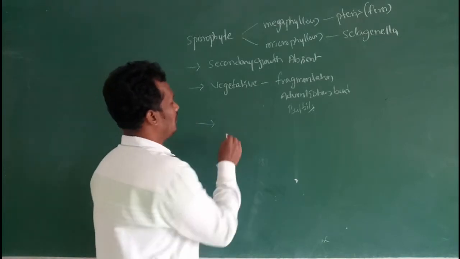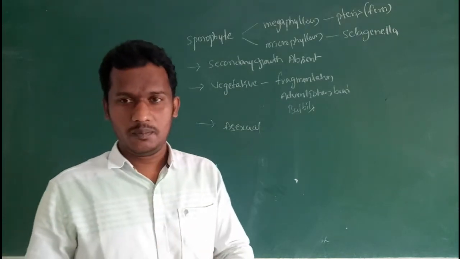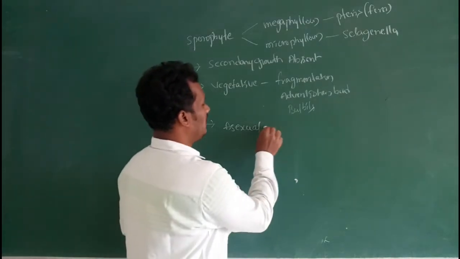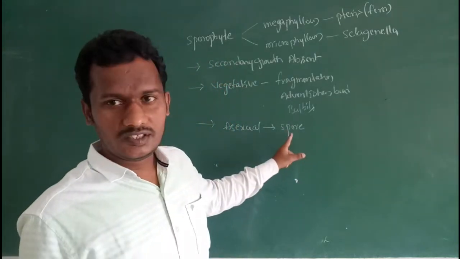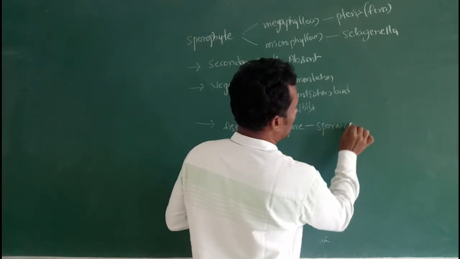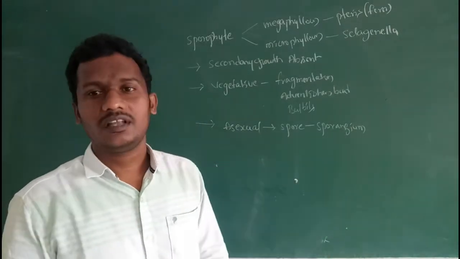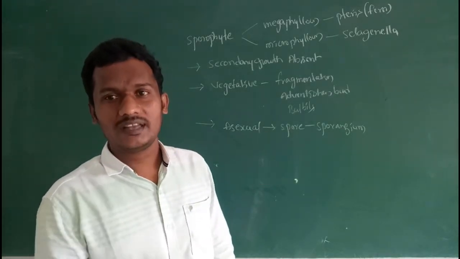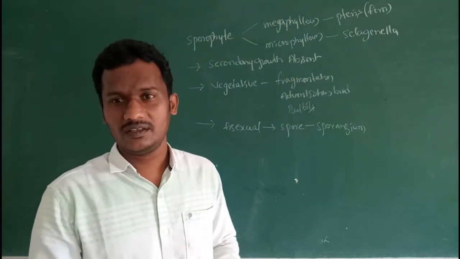Next one, asexual reproduction. Vegetative is nothing but asexual. Pteridophytic plants reproduce by vegetative, asexual and sexual means. Asexual reproduction is mainly by spores. These spores are produced in a specialized structure, the sporangium, or sporangia. These sporangia are found on the lower surface of leaves.